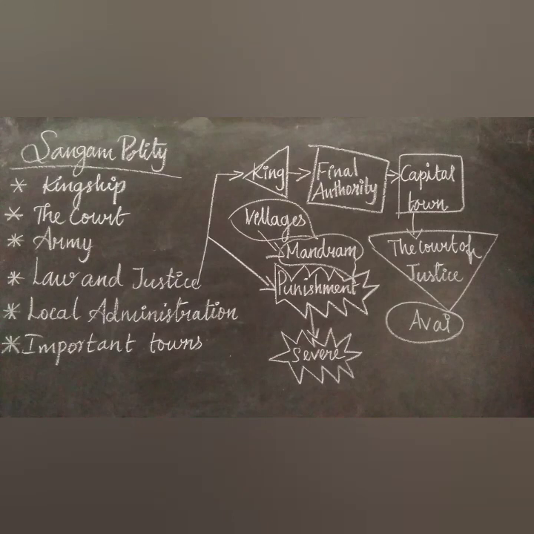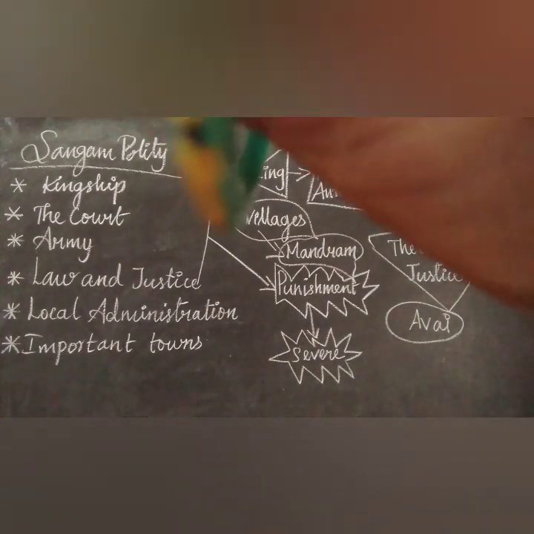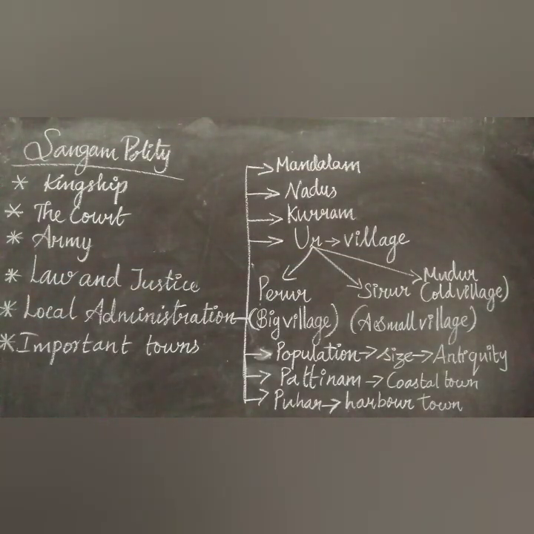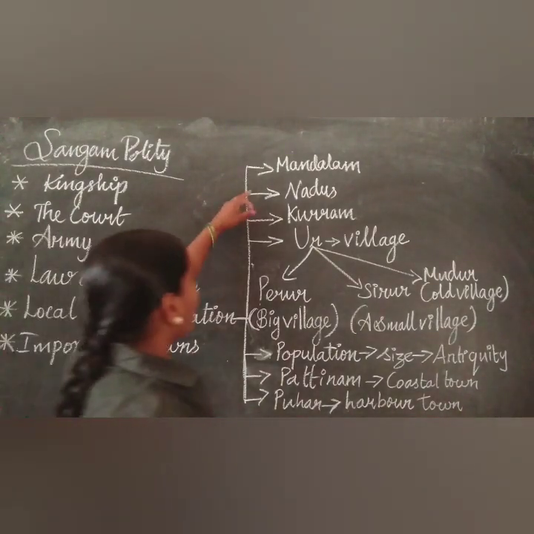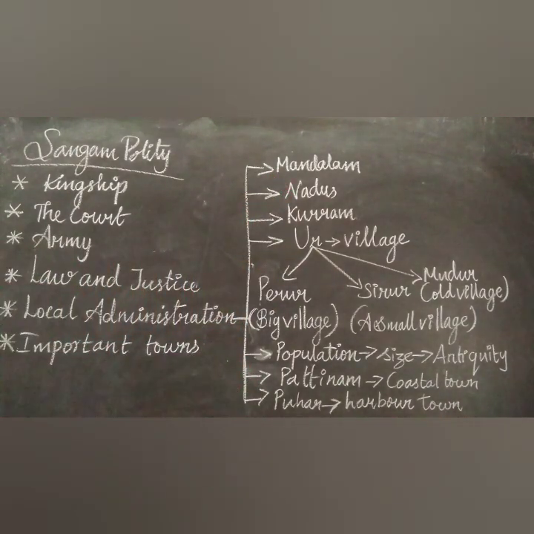Next we are going to see the local administration. Here we see the entire kingdom, which was called Mandalam. Mandalam was divided into nadus.